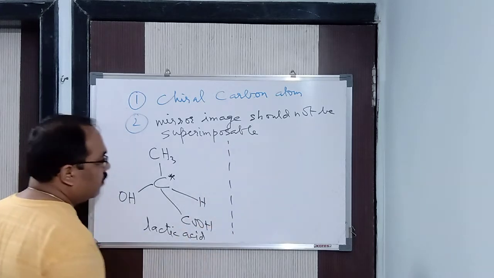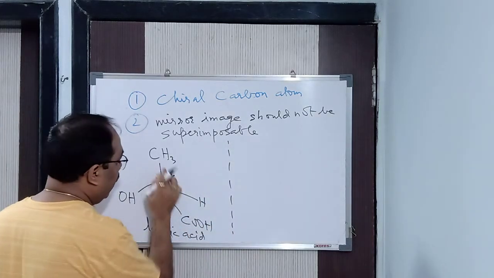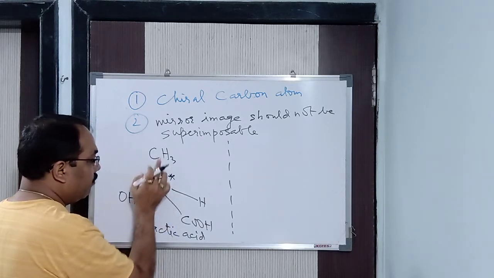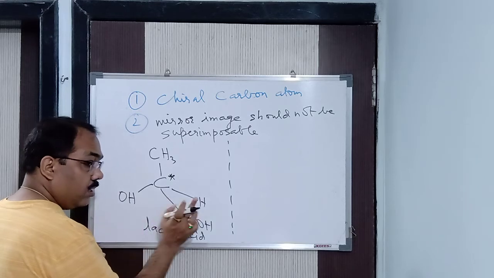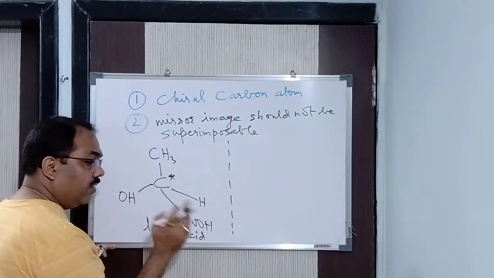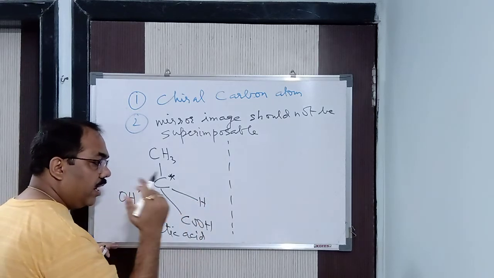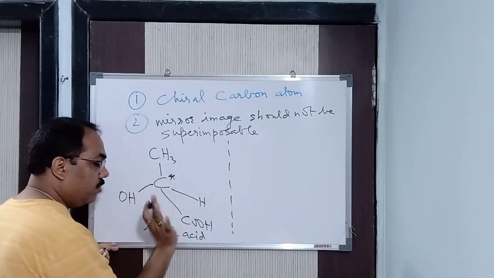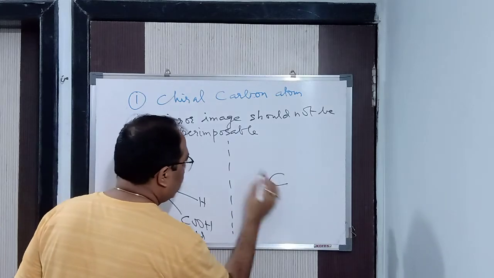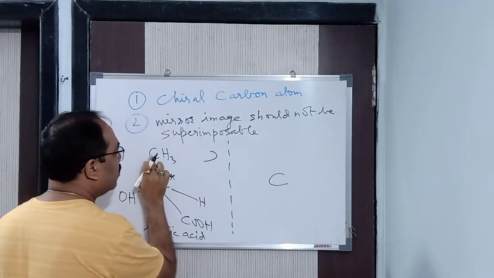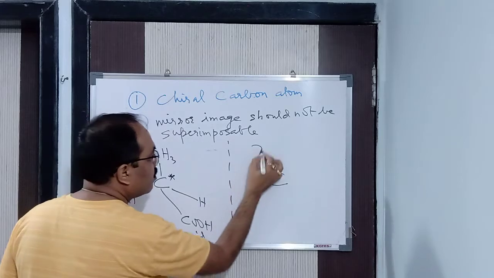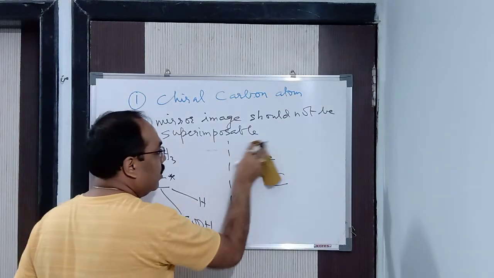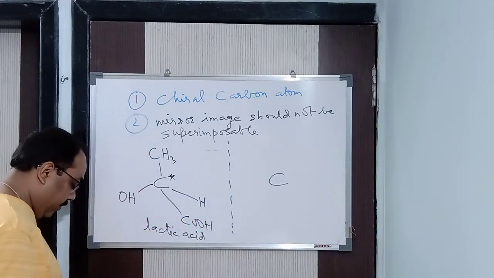Now let us take the mirror image of it. What will it be now? We are not interested in the bottom and the top. We are interested only in the left and the right. Because what I said, if the given compound is optically active, it will rotate either towards right or towards left. So we are interested only in the left and right. We are not interested in the bottom and the top. Mind it. So don't say that the C will appear here, or the 3 will appear here. No, I am not talking about that particular thing. Understood? Clear? I am not interested in that.